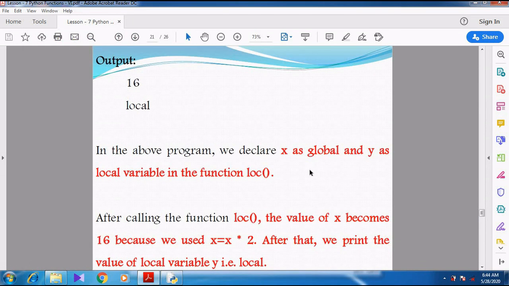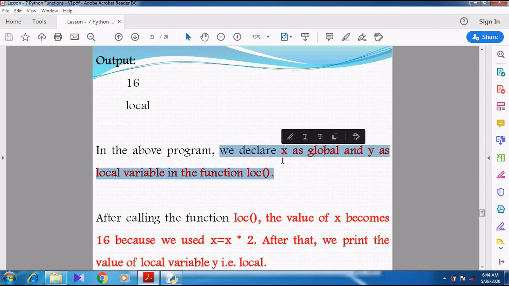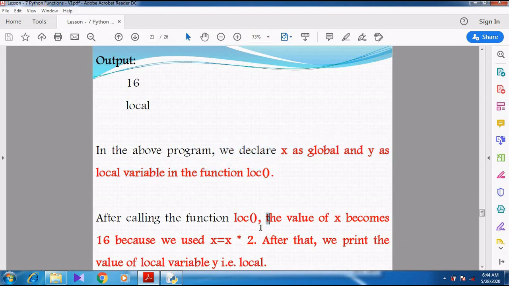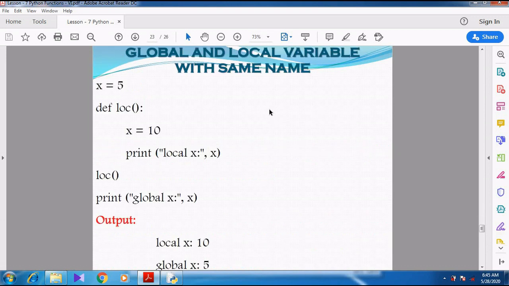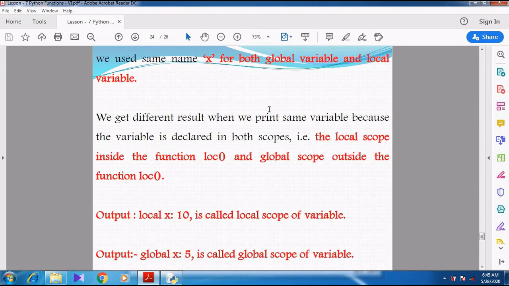Now we can see the next topic. So here they have given in the above program x as global and y as local variable. So the value of x becomes 16 because we used x equal to x star 2, and then after that we are printing the value of local variable. Right? Can you understand, students? So practically we have discussed, and then last thing we are going to see.